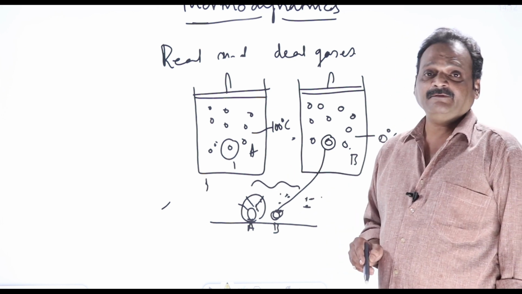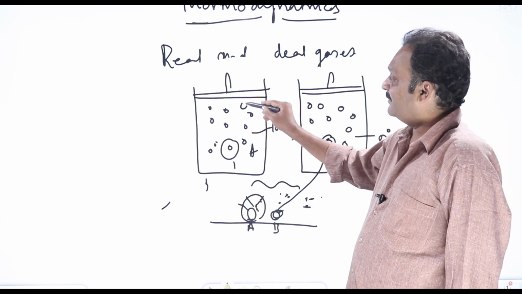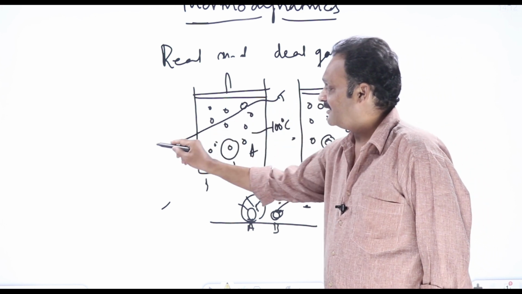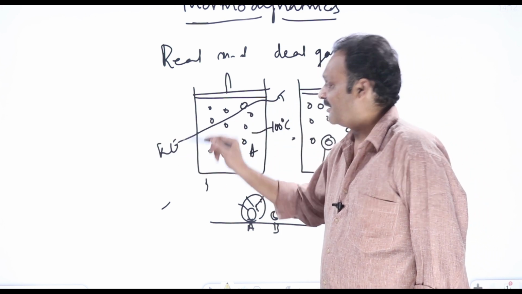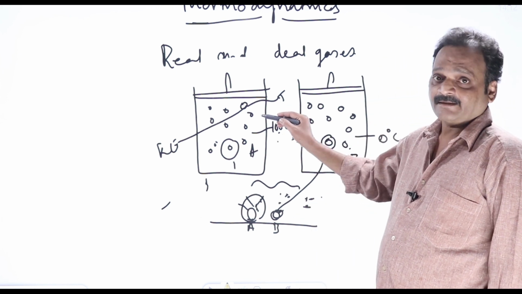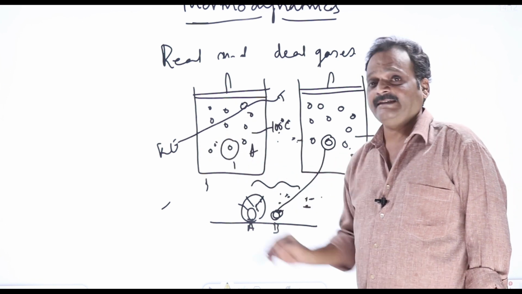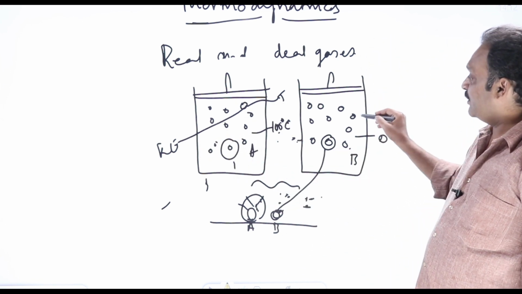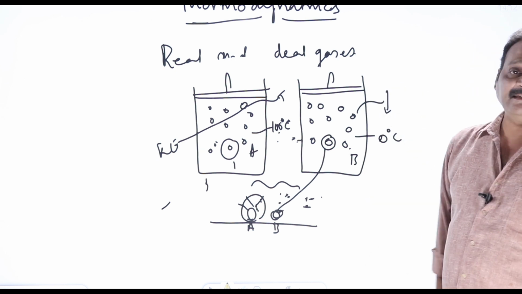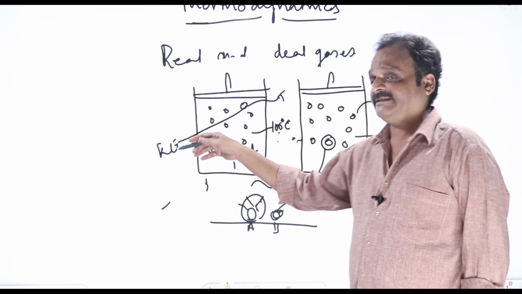There won't be any difference between these two atoms. Why? Because the macroscopic property called temperature is microscopically due to the kinetic energy of individual atoms or molecules. A sample at high temperature means its atoms or molecules have higher kinetic energy. A sample at lower temperature means its atoms or molecules have lesser kinetic energy. Lesser kinetic energy means lesser velocity, higher kinetic energy means higher velocity.